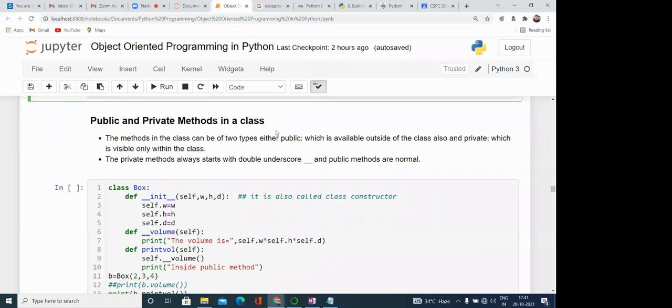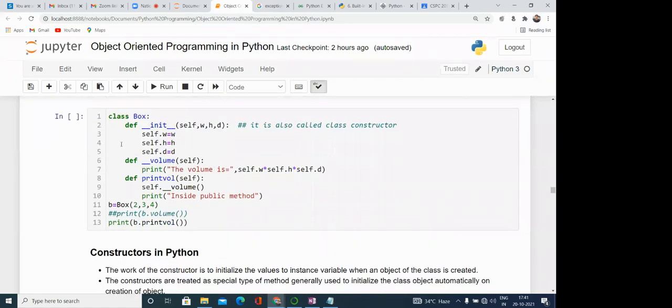Next is the public and private method in a class. Similarly to other programming languages, where we can define private and public, in Python also we can define private. However, there is no keyword like private. This can be defined using the underscore, double underscore.